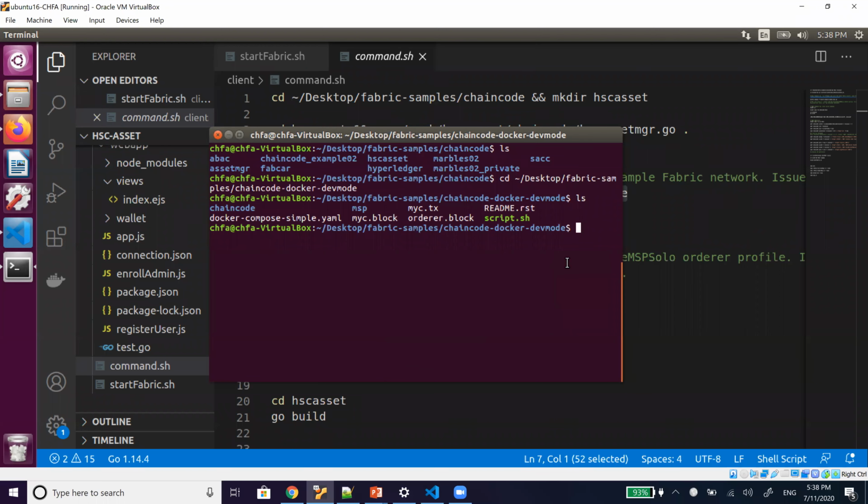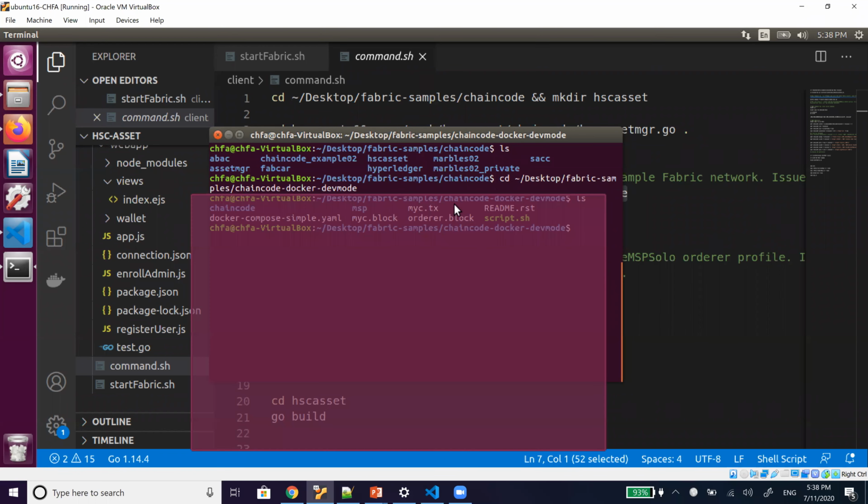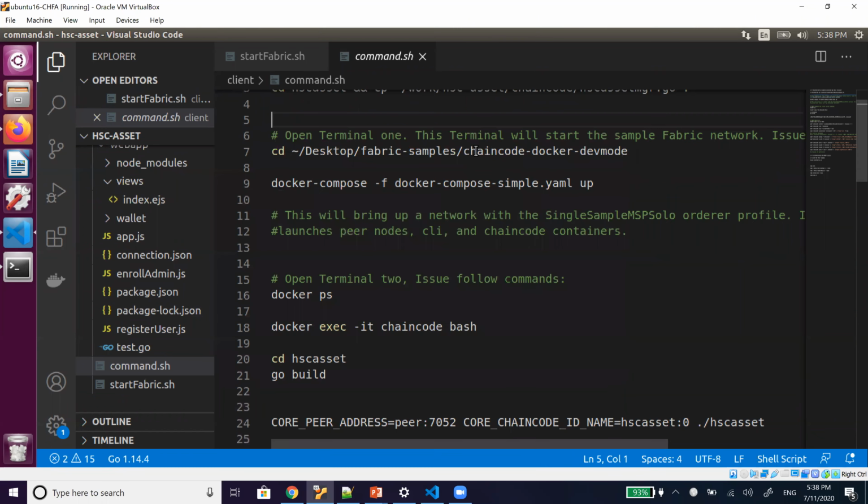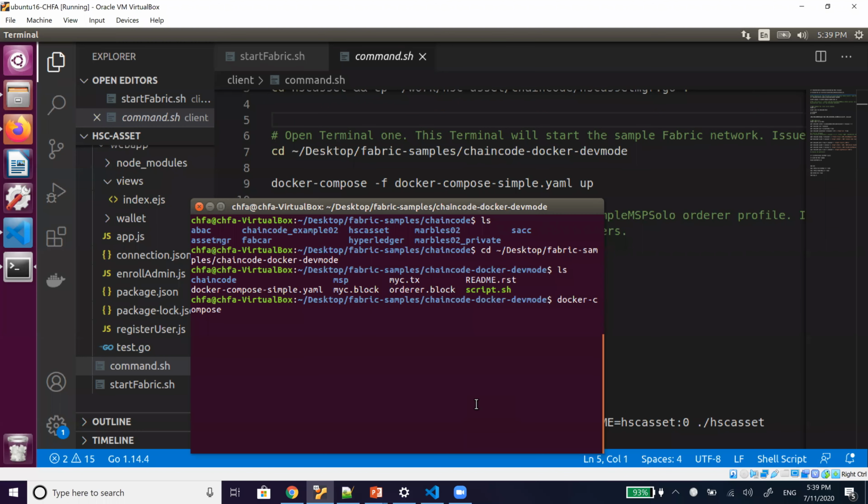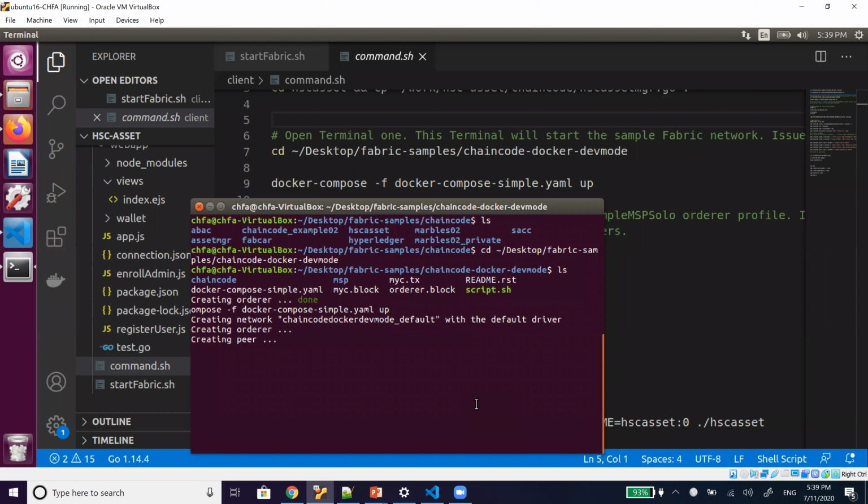There is already a folder for it. We go to that folder and start our Docker compose. There is a sample file that creates one CLI, one chain code container, and our Hyperledger Fabric network.